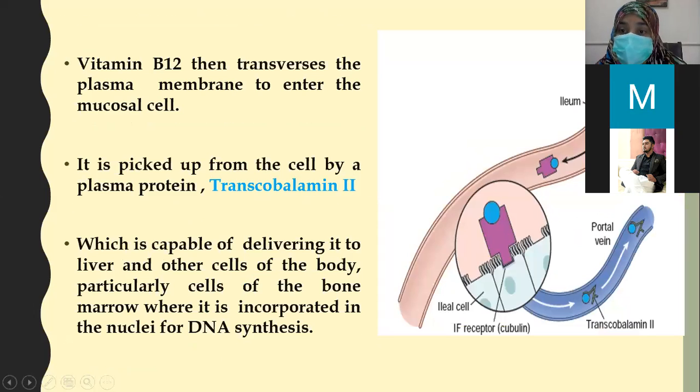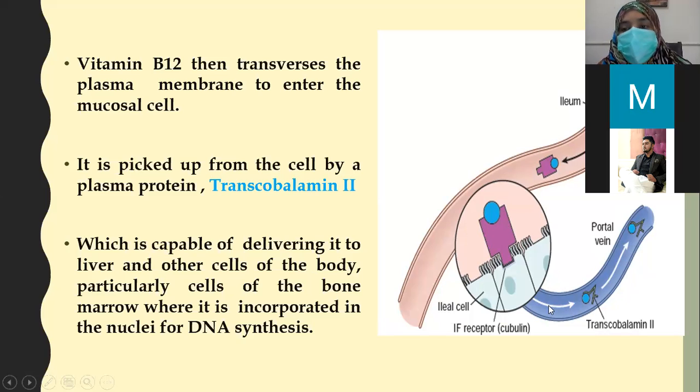Now in ileum, when this complex, intrinsic factor B12 complex, reaches the ileum, there are certain receptors on the ileal cells that can uptake this B12. So now these receptors can attach intrinsic factor to them. So intrinsic factor is attached to the ileal cells, and this intrinsic factor is destroyed and B12 is taken up by the cells and then transported into the blood. Now B12 is ready to reach into the blood.